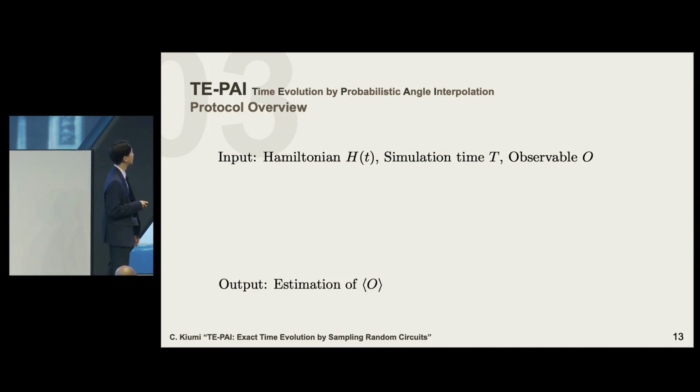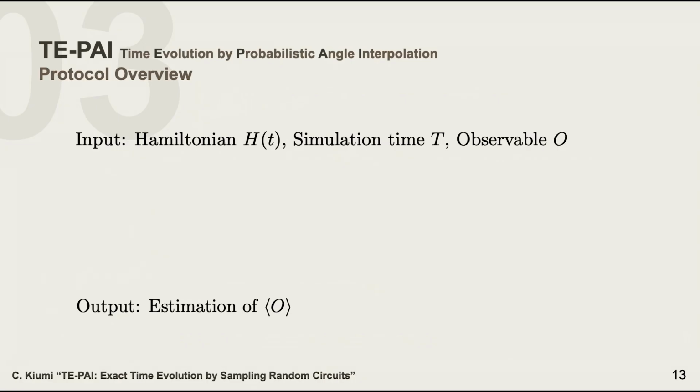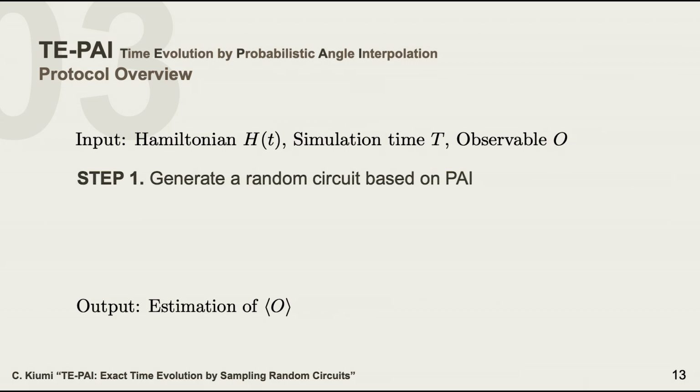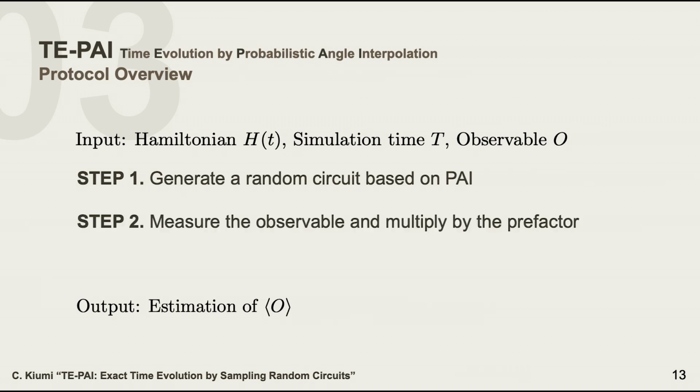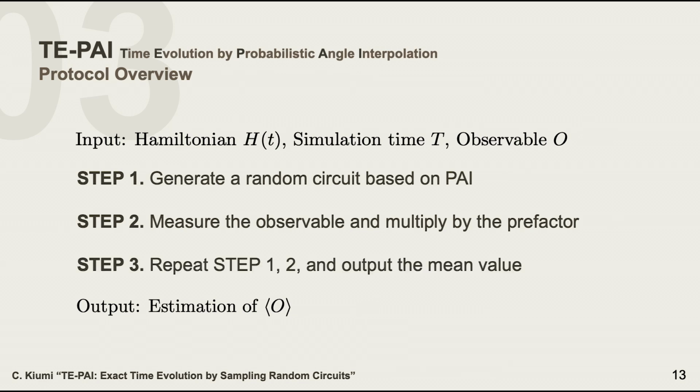Trotterization circuits. So the protocol is that we have as input the time-dependent Hamiltonian H, the simulation time T, and an observable O. And what we want to output is the estimation of the expectation value of O. For step one, we generate a random circuit based on the protocol that I just defined in the last slide. Then step two, measure the random circuit and multiply by the prefactors. Then at the end, we repeat this process multiple times and output the mean value to get an estimation of the desired result.